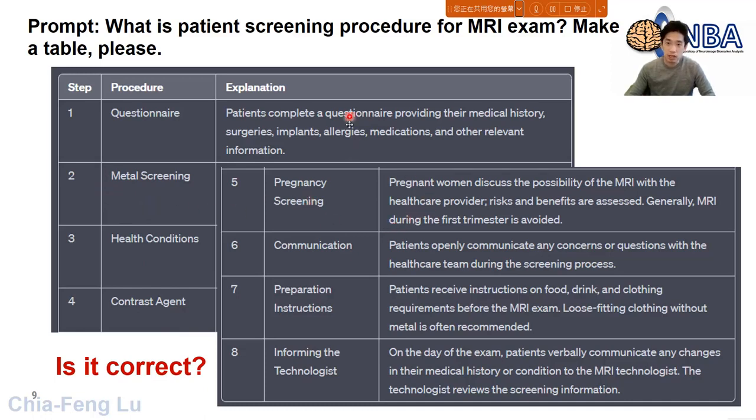But still, this is a good example telling you that even though this is a higher-level question, ChatGPT can do something for you. Okay, so it can easily separate the procedure into eight steps and tell you not only the procedure name, but also why you need this one, or even what you should do within this step. So again, this is the power of ChatGPT you should be able to feel.